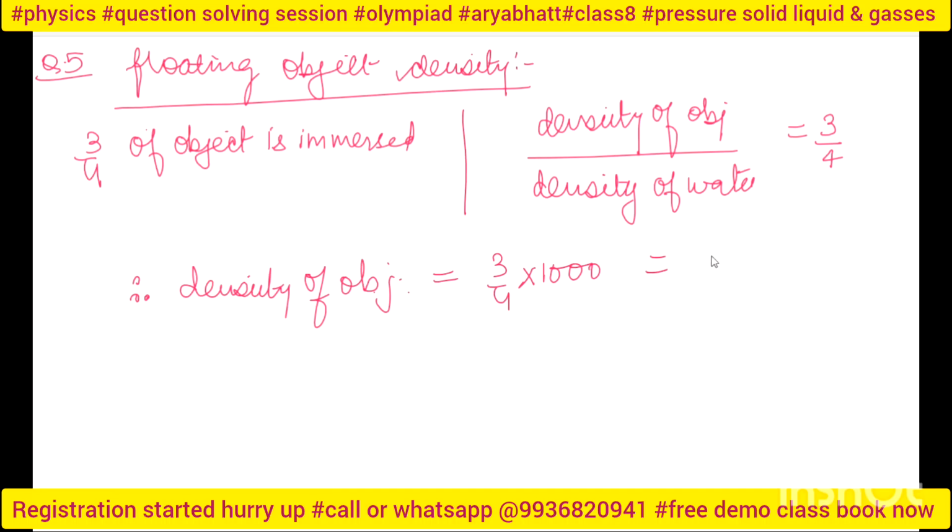So what I will get? 3 by 4 into 1000 is 750 kg per meter cube.